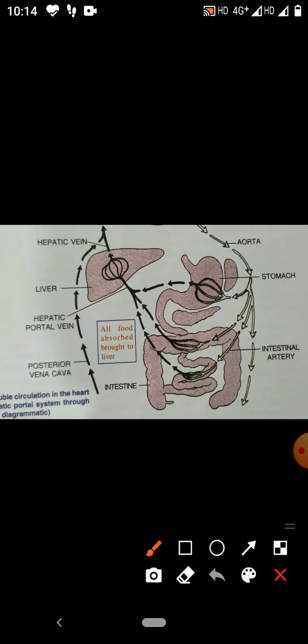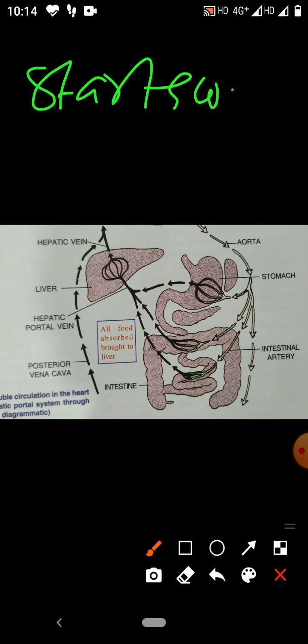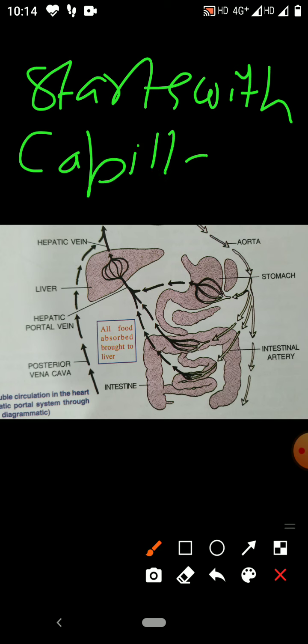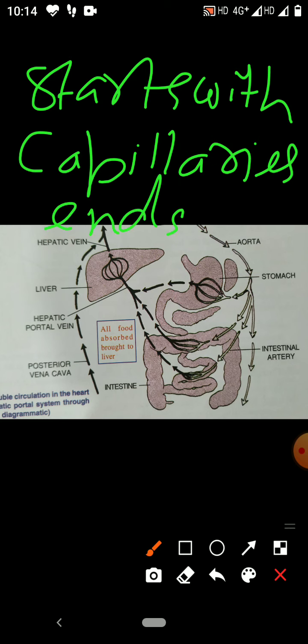A portal vein is one which starts with capillaries and also ends in capillaries. That is called a portal vein.